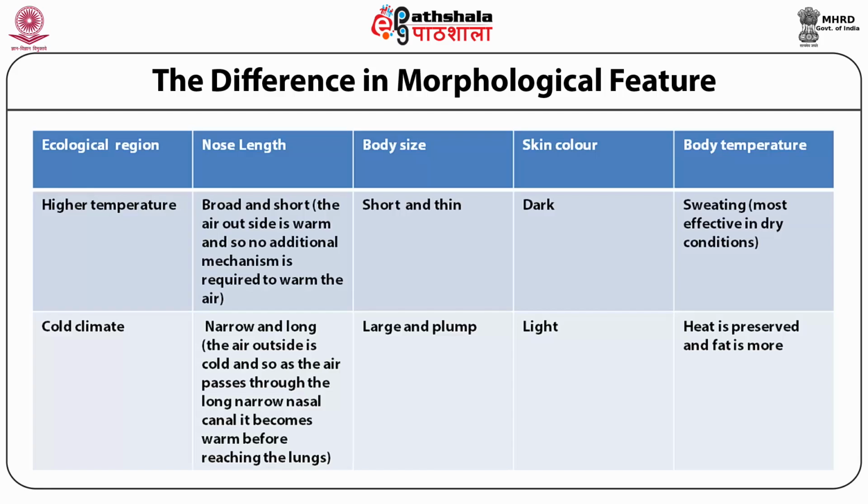Besides, their body size is also short and they are thin in body size. Their skin color is generally dark. On the contrary, the people who are living in the colder climate have a narrow nose and a long nose length. Their body size is large and plump and their skin color is generally lighter.